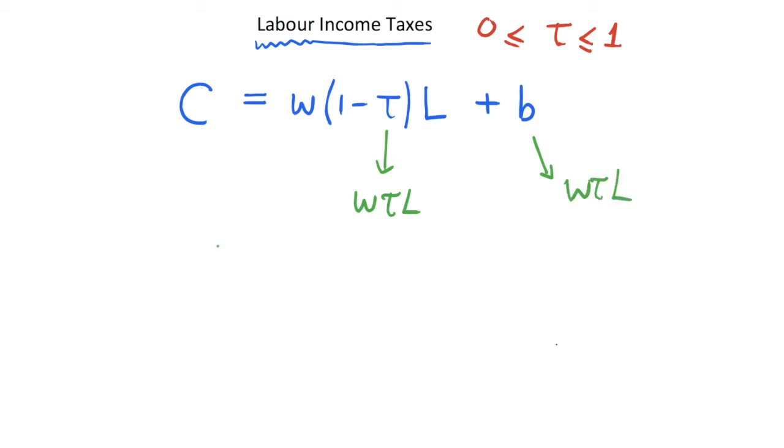So we now have that our consumption is equal to this expression. And if we were to expand it all out, we would get that our consumption is equal to the wage rate multiplied by L, but the consumer does not view it in this way.